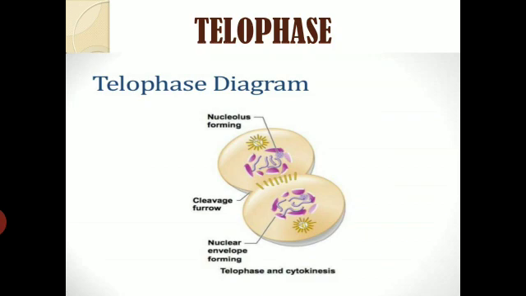So it will start to synthesize ribosomes, and it will start to synthesize the other things which are needed. The pair of centrioles remain surrounded by centrosphere, and it forms the centrosome now. So these are the things which will basically take place in the telophase. What basically happens in telophase is that the chromosomes will uncoil and form long cylindrical thread-like chromatin. The nuclear membrane will start to appear, it will start to form the ribosomes, and the centrioles will form the centrosomes. So this is what basically happens in telophase.